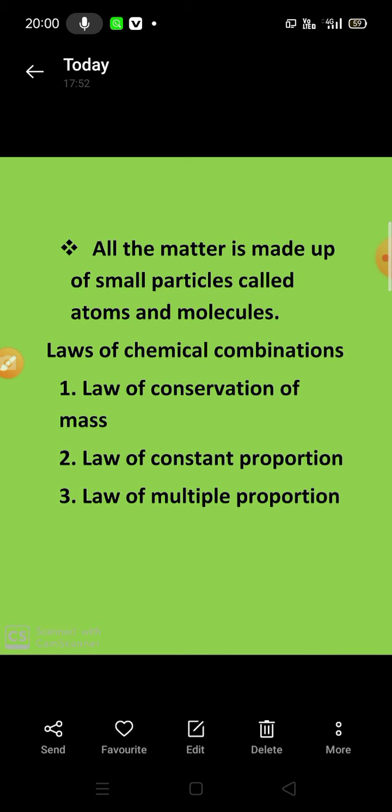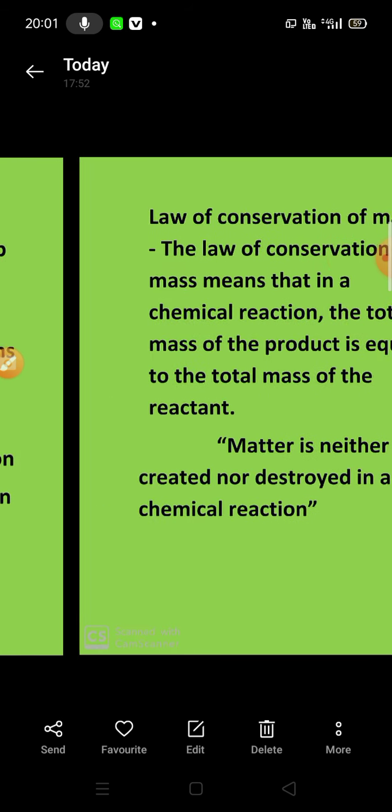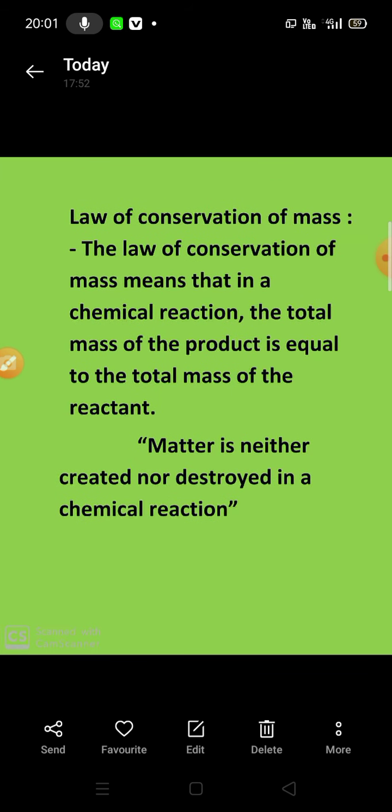Now we are talking about the laws of chemical combination: how one atom combines with another atom to form molecules. It will follow some rules, and we will read three laws. First, the law of conservation of mass; second, the law of constant proportion; and third, the law of multiple proportion. In class 9 we read about the law of conservation of mass and the law of constant proportion.